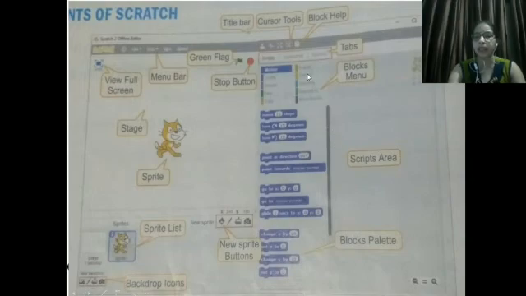These are the blocks menu. These play a very important role here. Motion, sensing, looks, sound, events, many options are there in the blocks. You have to use these blocks for writing your script. And this is the block palette. For example, if I click on motion, the motion block palette will come. If I click on events, the events block palette will come. In that way you can do the work.